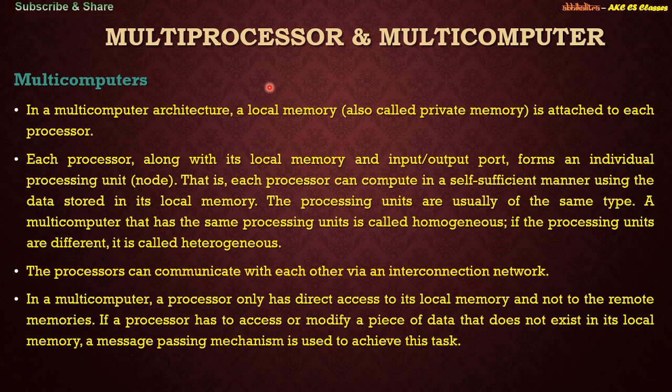You can only request that particular node for a certain operation that you cannot perform on your own. So if a processor has to access or modify a piece of data that does not exist in its own local memory, a message passing mechanism is used to achieve this task. Such kind of message passing mechanism is there in depth in operating system, right?